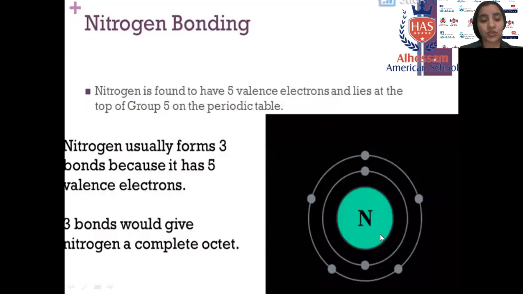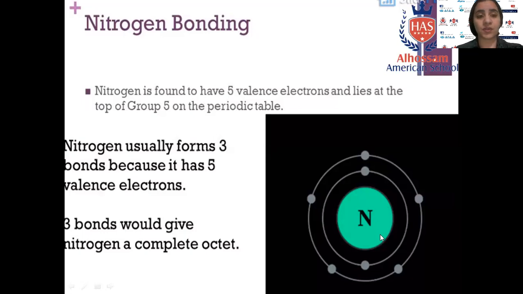Most of the elements that will join with the carbon in organic chemistry are nitrogen, hydrogen, oxygen, and sulfur, though sulfur not as much, and also the halogens. We'll study each one in detail.